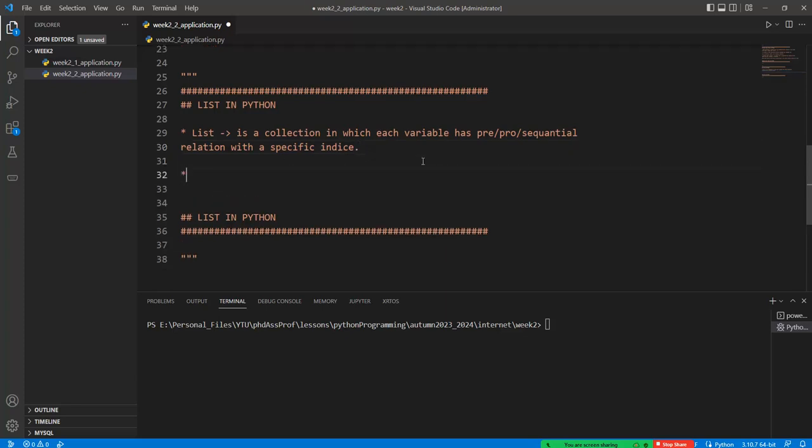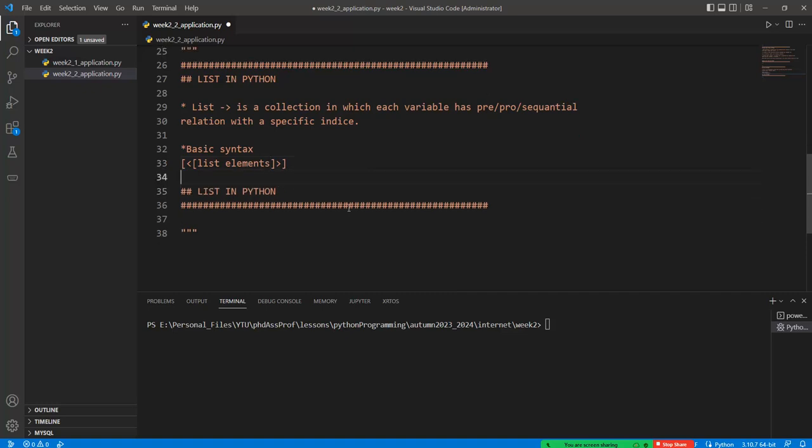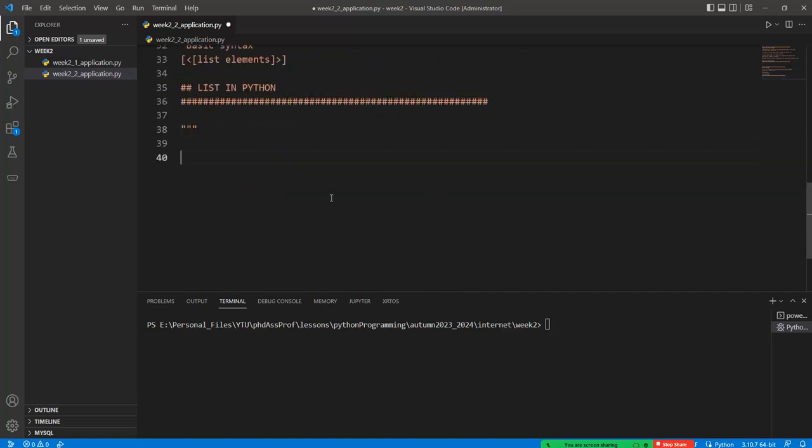And so the basic syntax can be given by the open and close brackets in here, like this one. And so we should give the list name in here, or we can give the list elements defined with separate commas. Okay, for example, if you want to understand anything in programming language, we should give some specific example like this one.